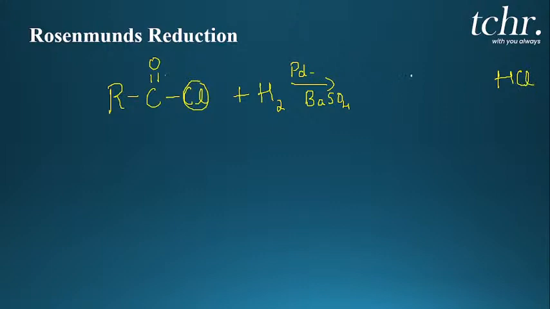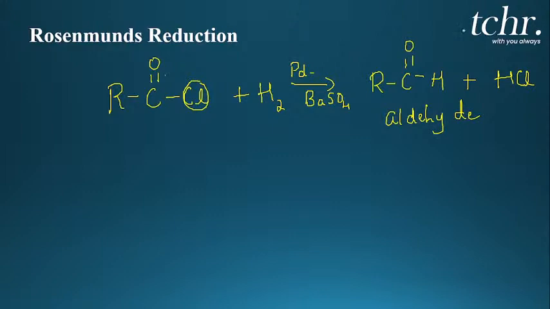I'm telling you a simple way to understand the reaction: replace the chlorine atom with one hydrogen atom. What you will get? RC double bond OH. So what is RC double bond OH, my dear students? Yes, it is an aldehyde, right? This is a simple way of understanding Rosenmund's reduction.